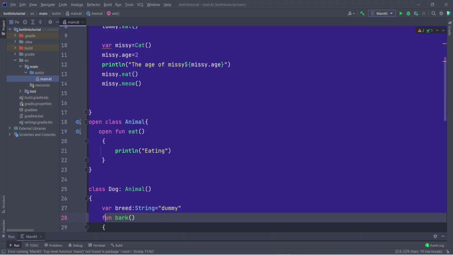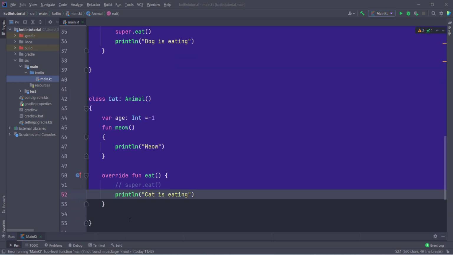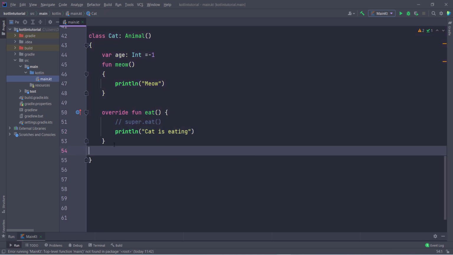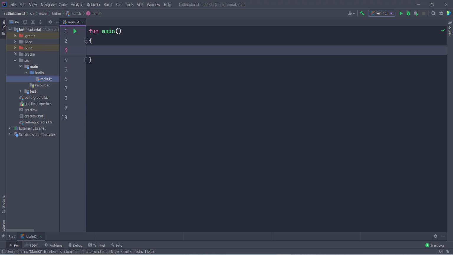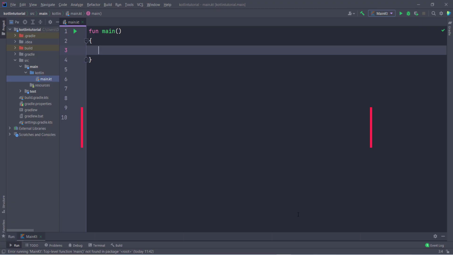So let's delete this code and move on to some other topics, collections in Kotlin. That one is very important also. First of all I delete this one. Now open my slide, and what is left inside this. So collections, string templates and data classes are left. These three topics are left. After this we will end this video.